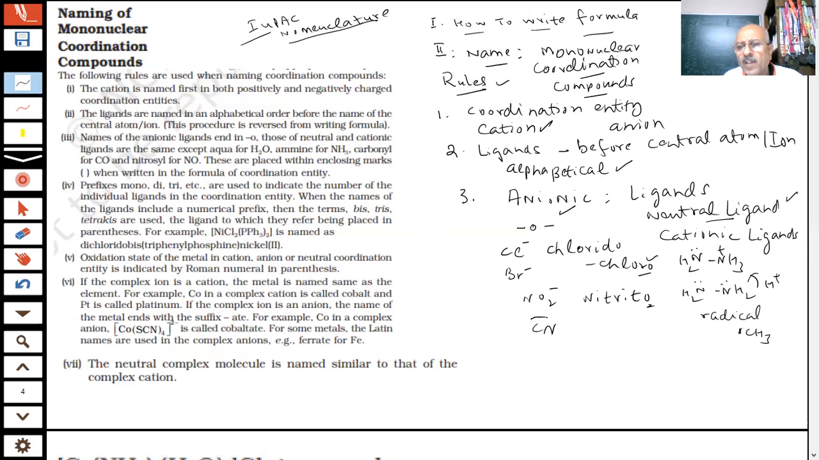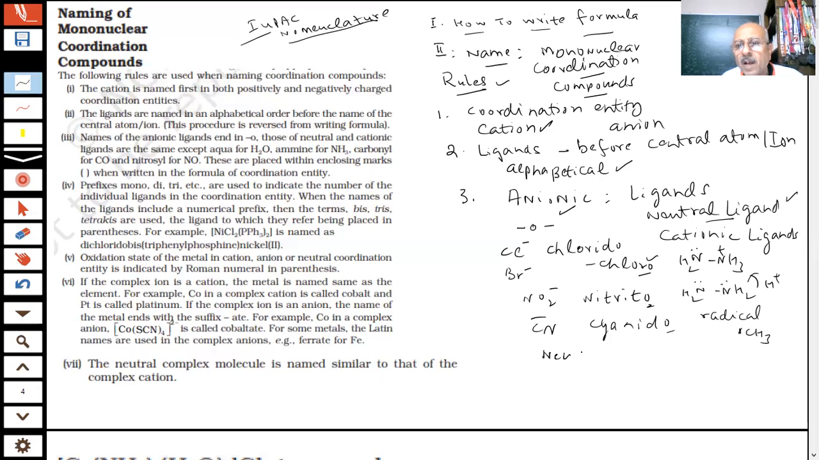CN minus, what did you say? Cyanido. It was cyano earlier. So you are using the letter O at the end. Okay, the name ends in O. The names of neutral and cationic ligands are the same as the ligand.